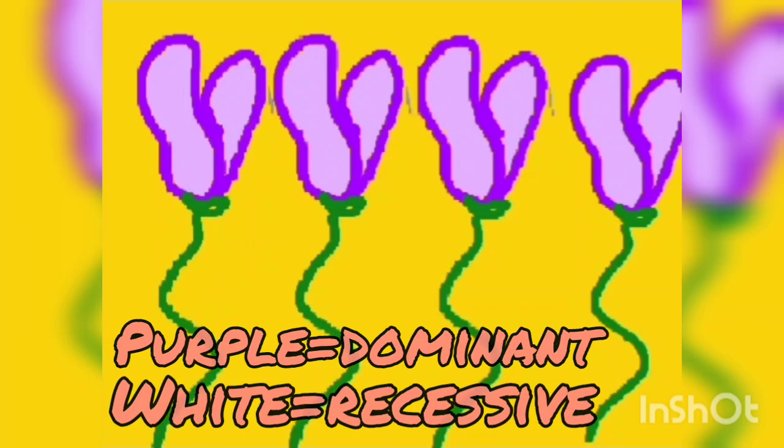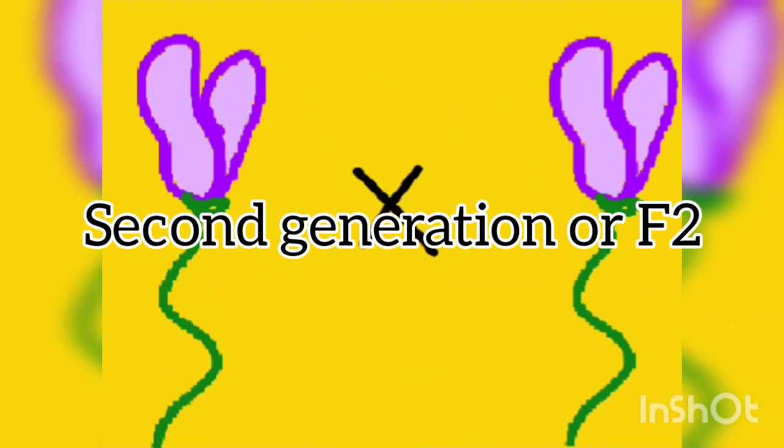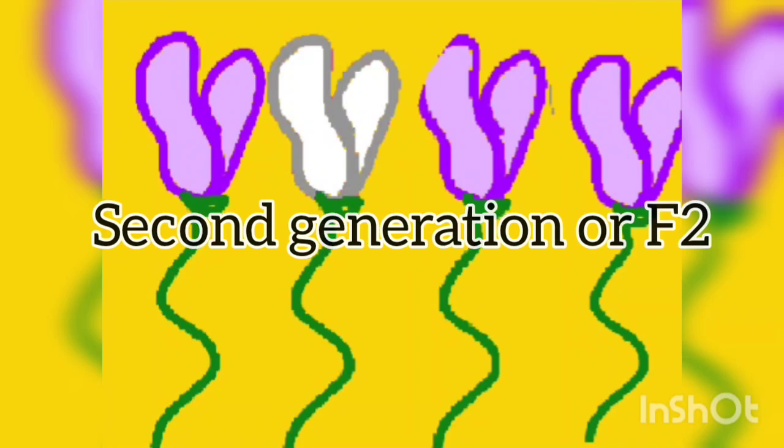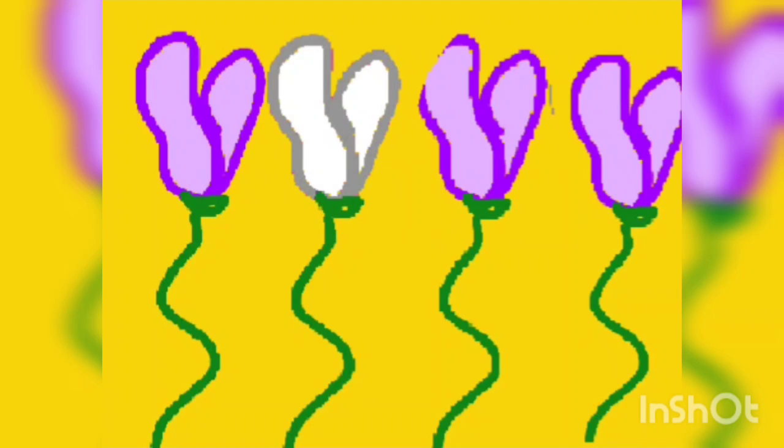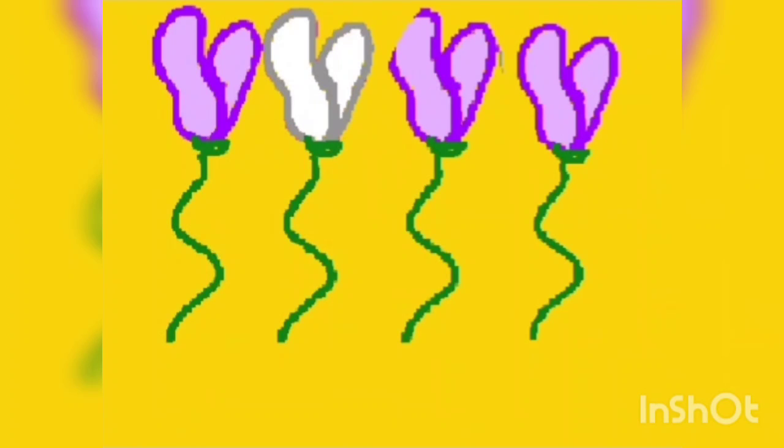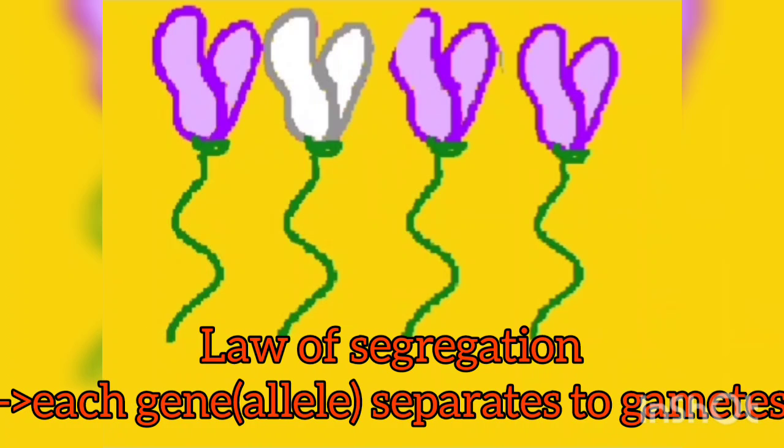Fertilizing them to each other, he got the second generation. He was surprised after he found white flowered peas. The proportion was approximately 1:3. This experiment proved his first law of segregation.